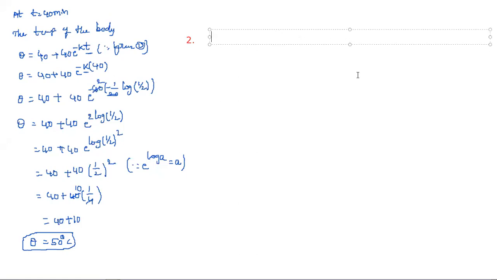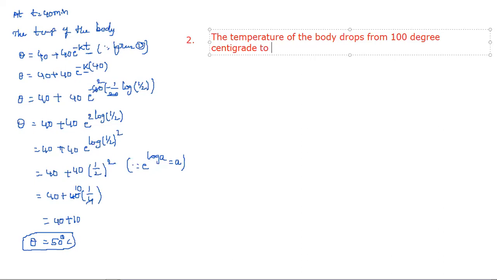Next question. The temperature of the body drops from 100 degrees centigrade to 75 degrees centigrade in 10 minutes, when the surrounding air is at 20 degrees centigrade.